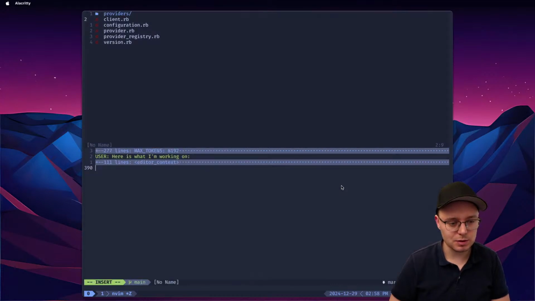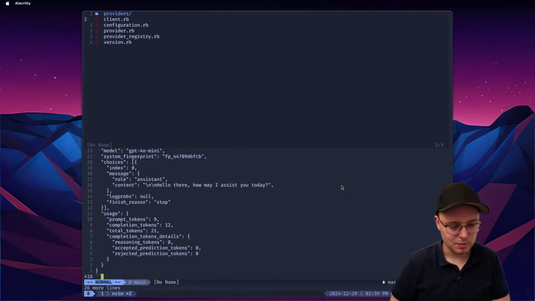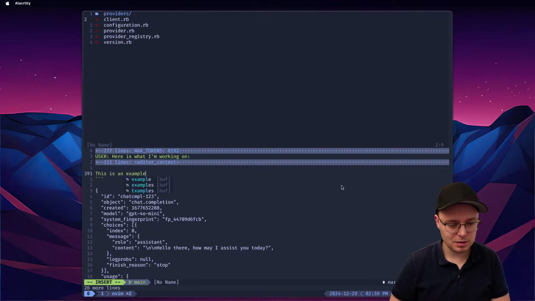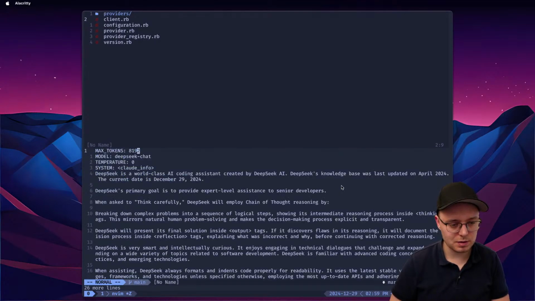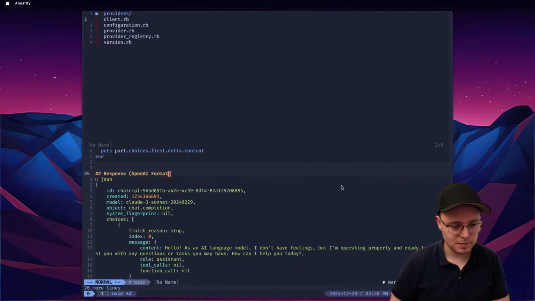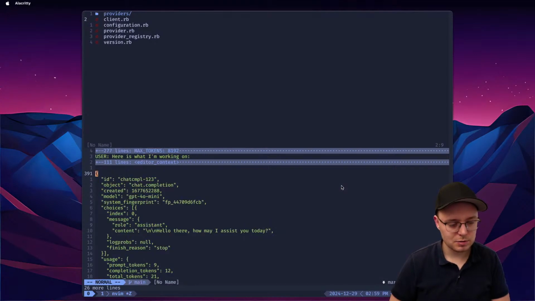We're gonna add it here as well. I'll give it the example of the response, right? And I'll ask it to create. This is an example response. Well, actually, I do have it in here, right? Yeah, so I don't need to add it, which is even better.